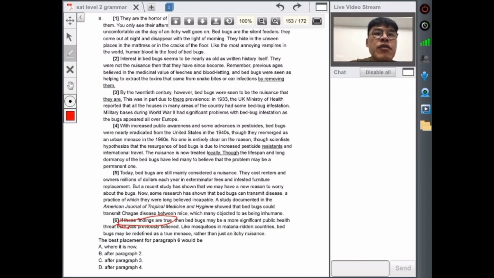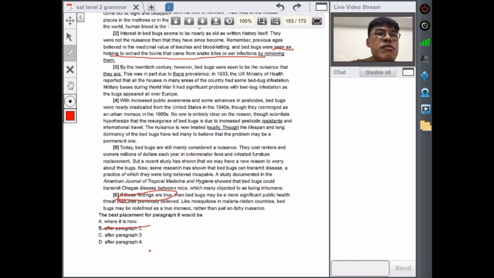So where it is now, maybe after paragraph 2. After paragraph 2 says, as help extract toxins from snake bites and infections by removing them. All right, so it can't be after paragraph 2. Paragraph 3: World War II had a significant problem with bed bug infestation as the bug appeared all over Europe. Nothing about reports. Paragraph 4: the lifespan and the dormancy of the bed bugs led many to believe that the problem might be a permanent one. No reports there. So where it is now, A.